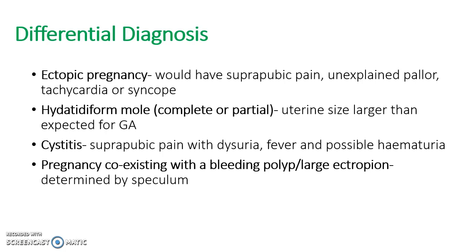And pregnancy coexisting with a bleeding polyp or large ectropion. This would explain a presentation of vaginal bleeding and would be determined by a speculum. In this situation, the pregnancy would not be affected.